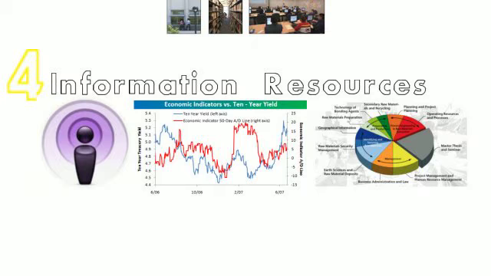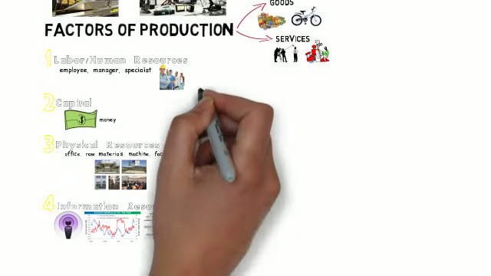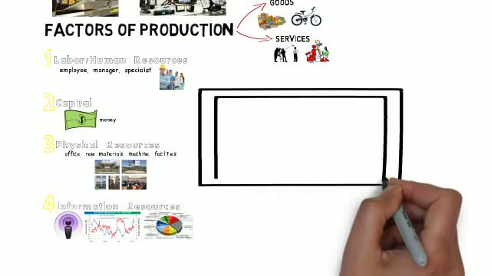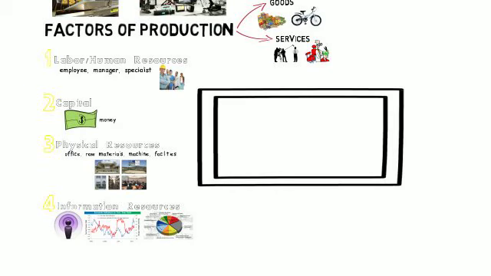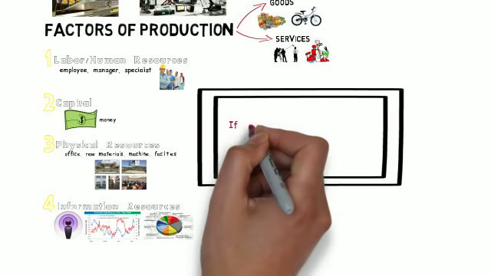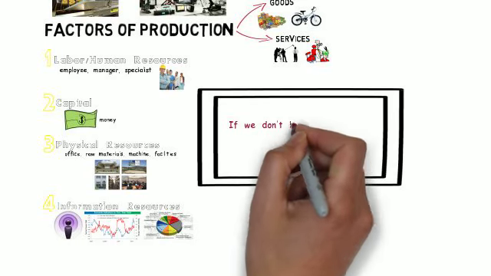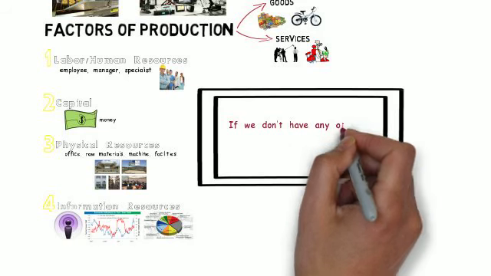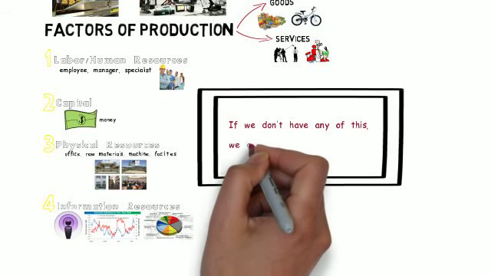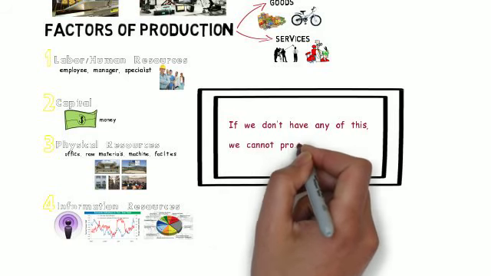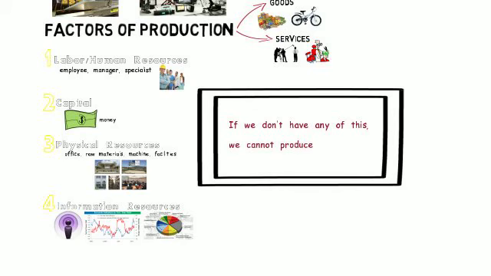So to conclude or to summarize for this slide, these are the four main factors for production. If we don't have one of these, we can't produce. Simple as that. These are all equally important. We need human beings, and we also need money to buy stuff, to pay stuff. We also need physical resources to produce this stuff and all that. We also need information resources, which talks about the knowledge and any type of information or data that we need. So this is the factors of production.